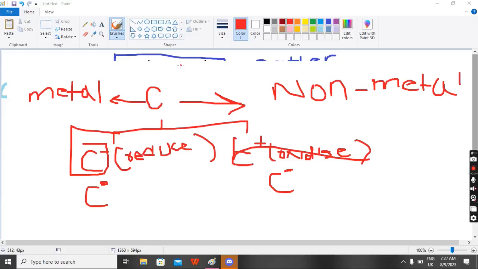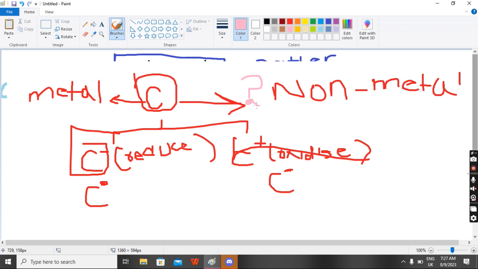Let's talk about carbon. If we're talking about the position of carbon, we know that this is carbon. If we move to the left side, we have metals. If we go to this side, we have non-metals. So what does it mean? A big question arises: is carbon a metal or a non-metal? We cannot say that carbon is either.